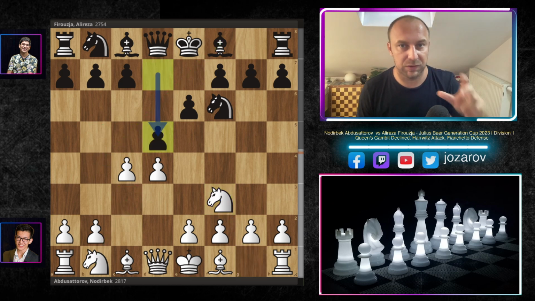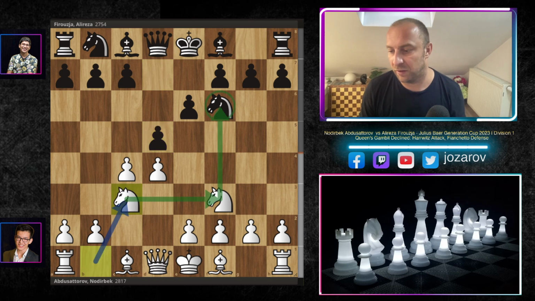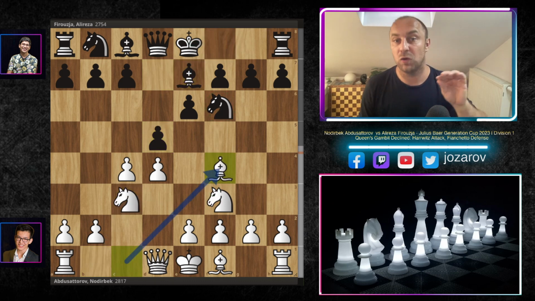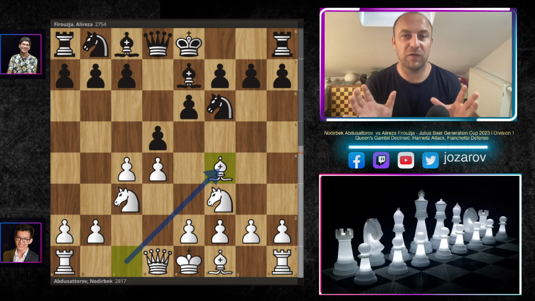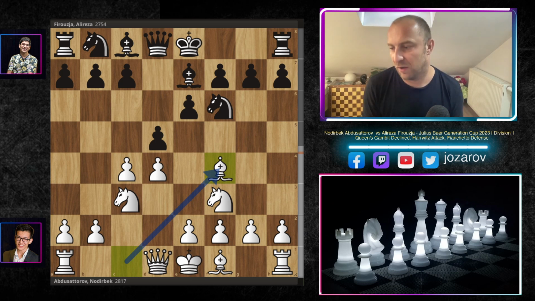The game transposes now into structures of the Queen's Gambit declined, 3 knights variation, and now after bishop to e7 preparing castling, we have now the so-called Harvard's attack with bishop to f4. And this is really one of my favorite setups when I play with the white pieces. This is really one of my favorite attacking ideas, the Harvard's attack.